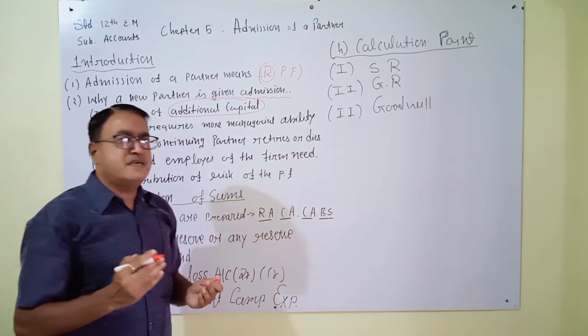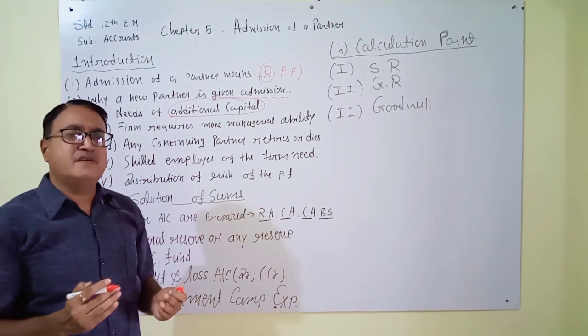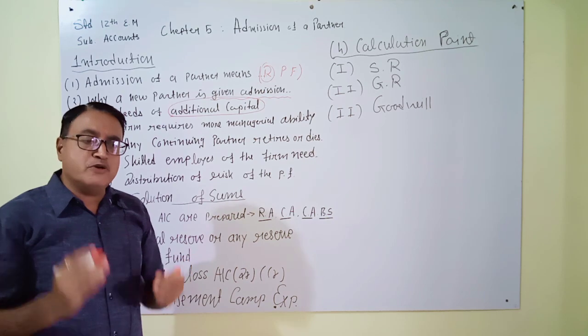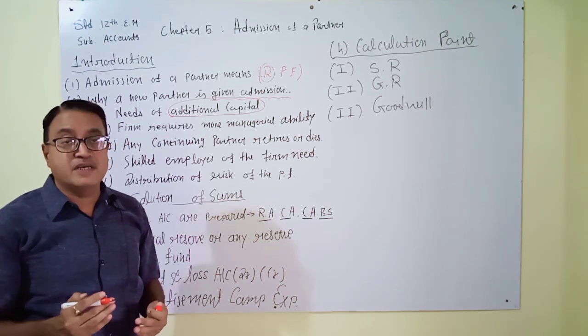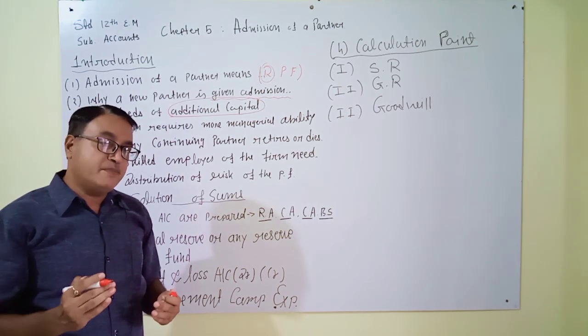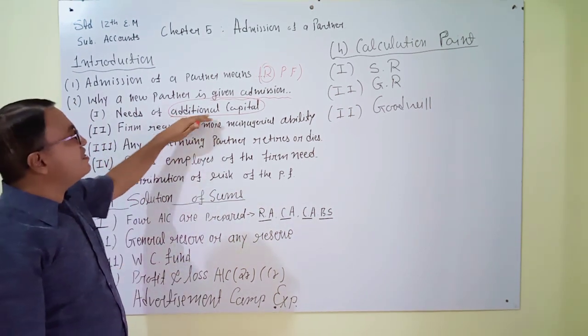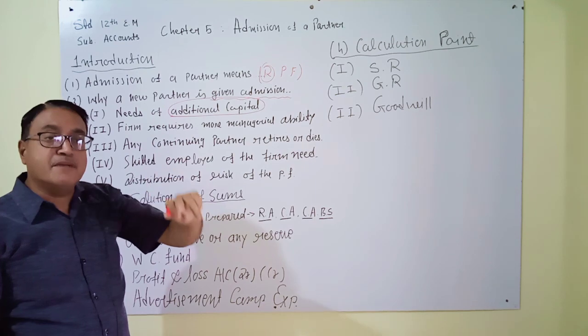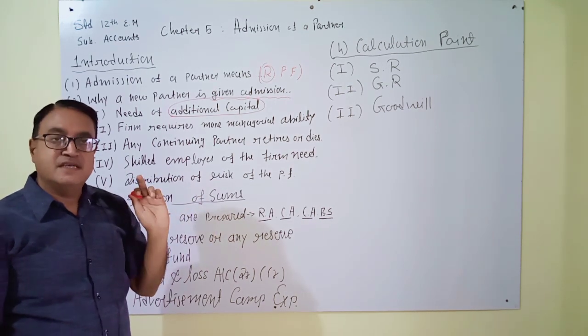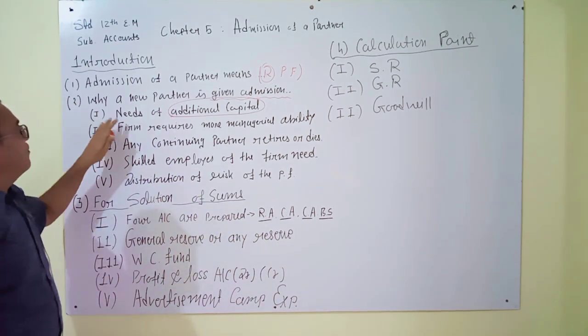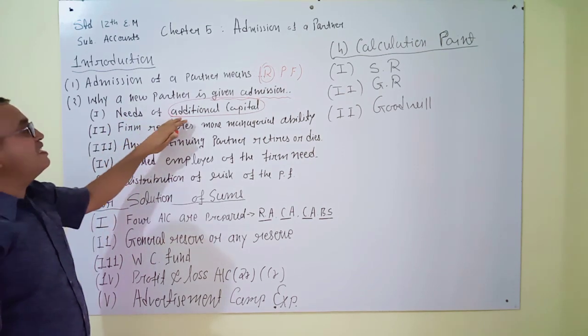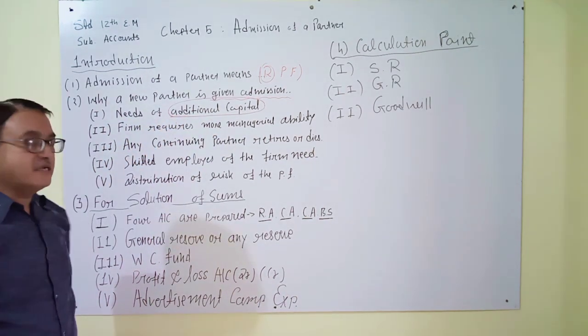Sometimes partners decide it is very difficult to continue our business with borrowed money. So maybe they will prefer a new partner with additional capital. It may be very easy. So the first point is the need for additional capital. The second point is